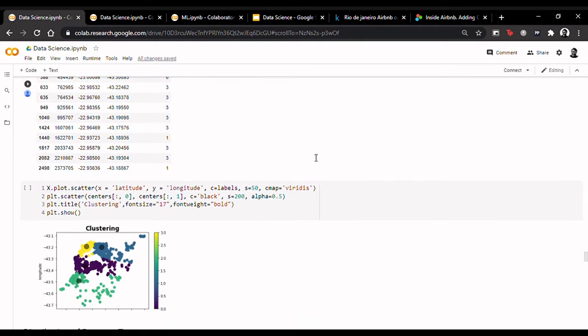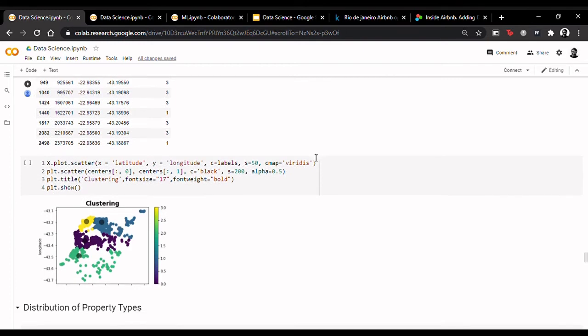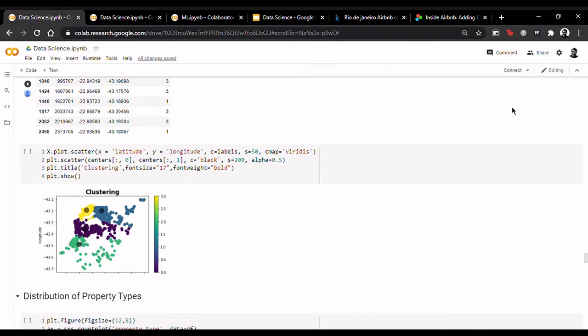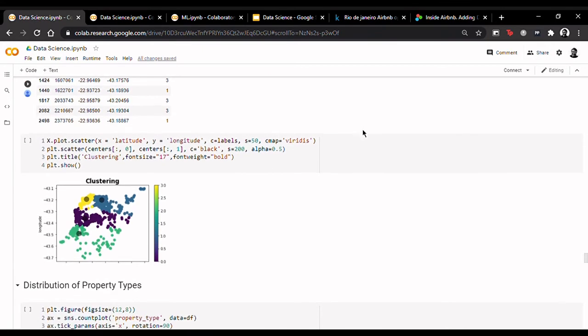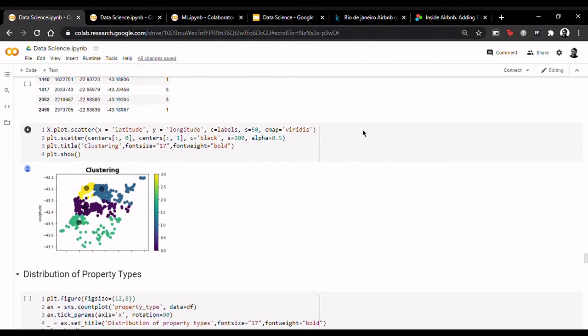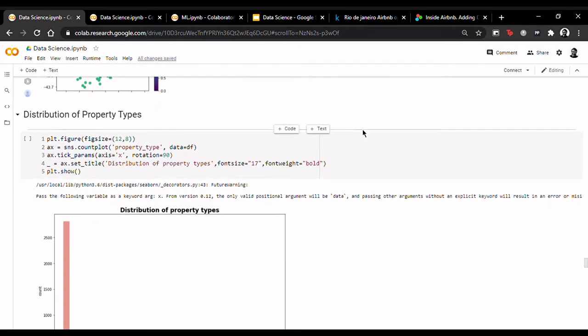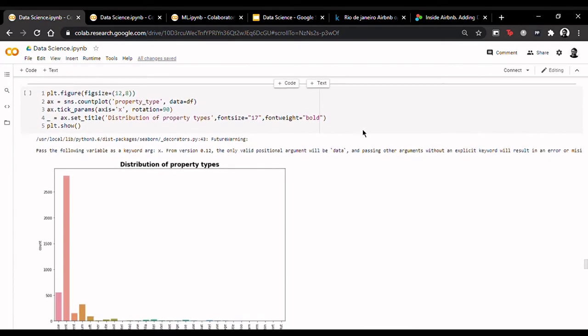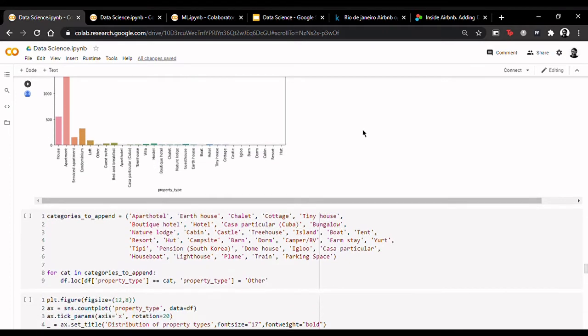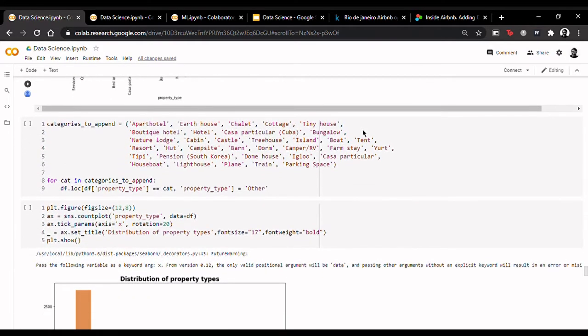Now, here we see the clustering graph. We see that the dataset can be divided into 4 distinct clusters around 4 centroids based on the clustering algorithm. In the distribution of property types section, we find out how the property is distributed over the listings in Rio. There are several types of properties such as houses, apartments, lofts, etc. Then we perform some cleaning up of the cities.